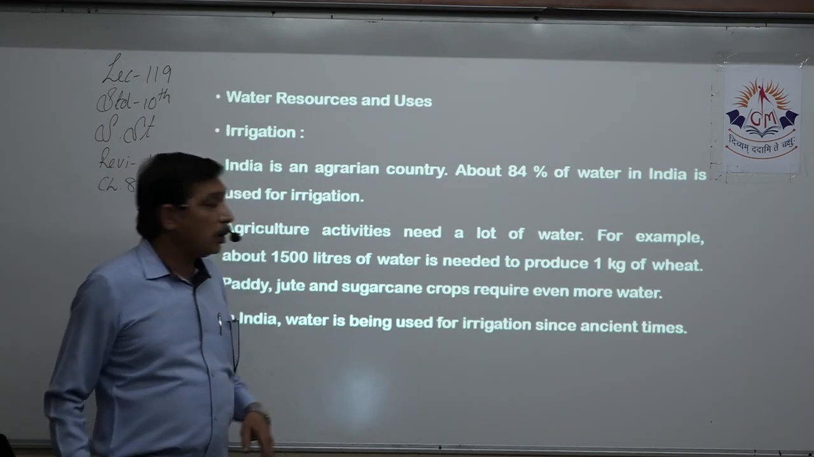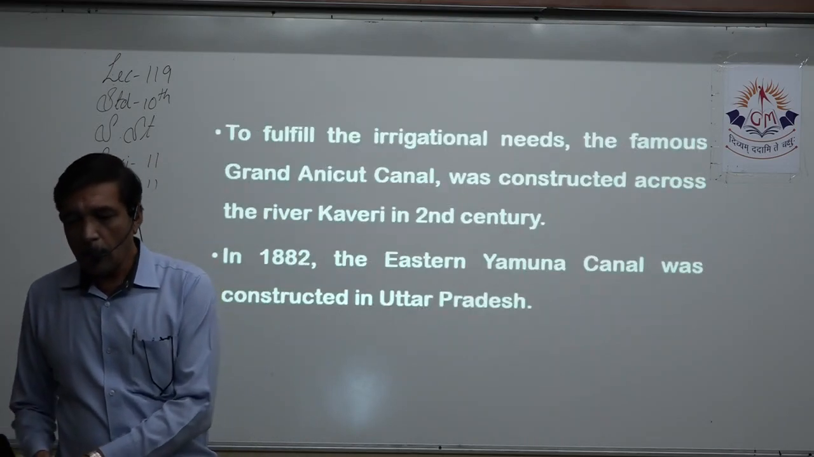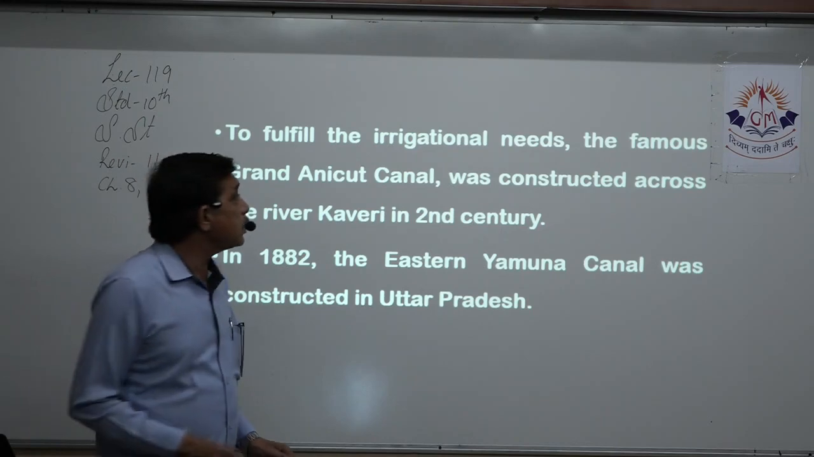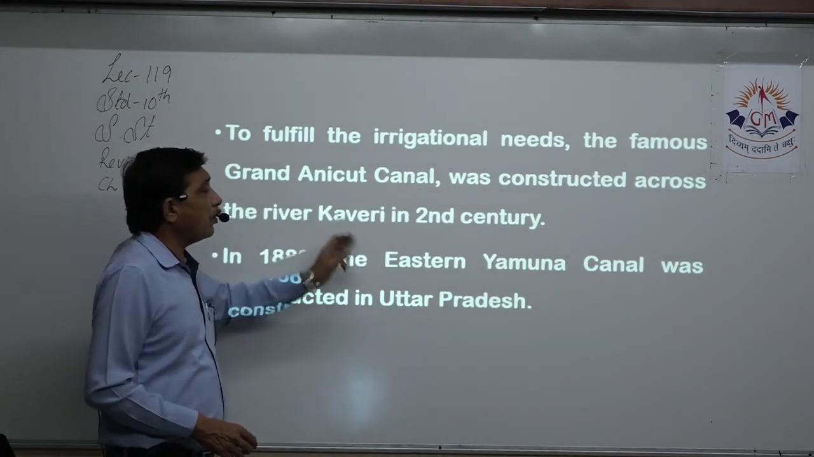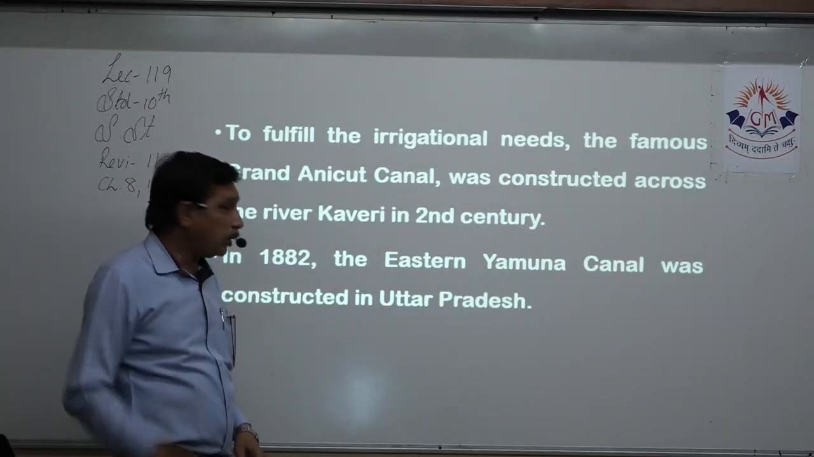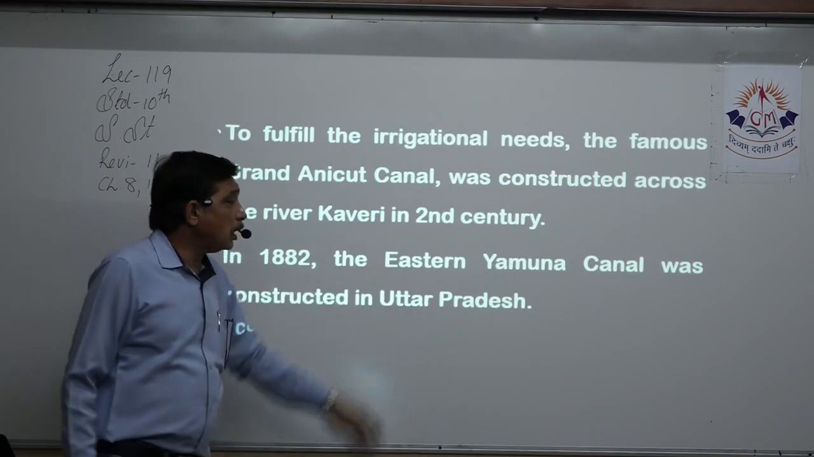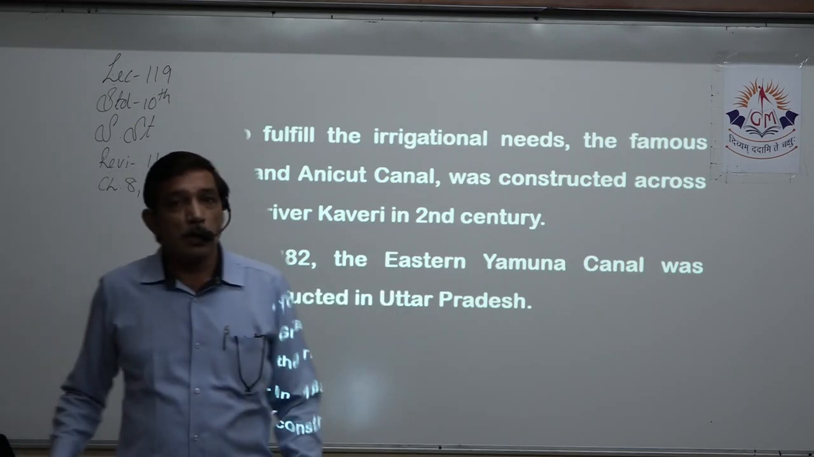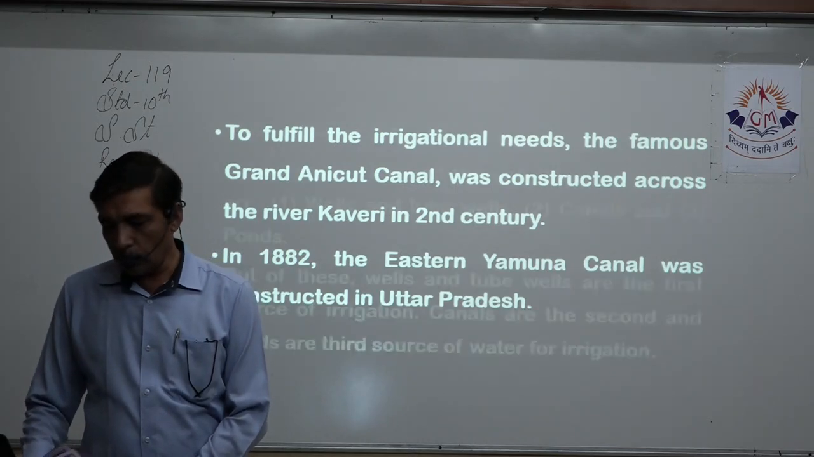In India, water has been used for irrigation since ancient times, that we know. People need food, right? To fulfill the irrigational needs, the famous Grand Anicut Canal was constructed over river Kaveri in the 2nd century. We are talking about ancient India. In recent times, in 1882, the Eastern Yamuna Canal was constructed in Uttar Pradesh during the British era. So this you have to mention.